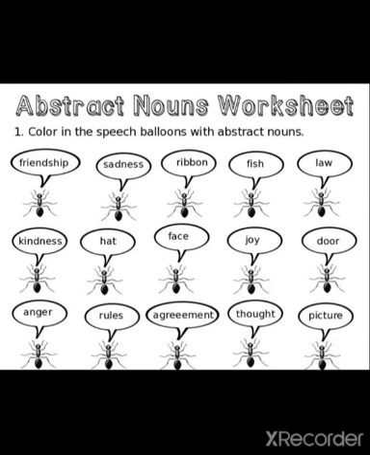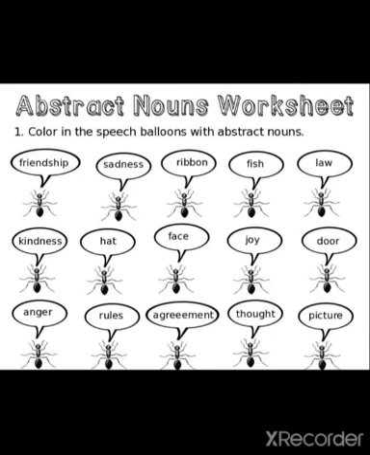I told you abstract nouns are the nouns that you can just feel, and concrete nouns are the nouns that you can touch. ठीक है ना? Now friendship, can you touch that or can you feel that? Sadness, ribbon, ribbon is a common noun, I'm telling you. ठीक है?